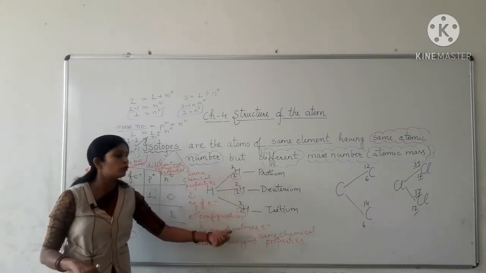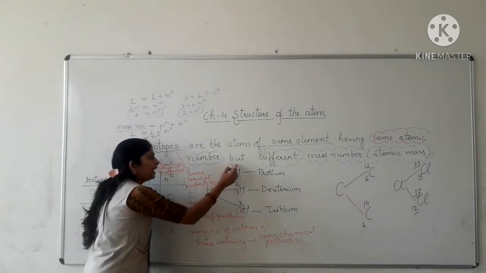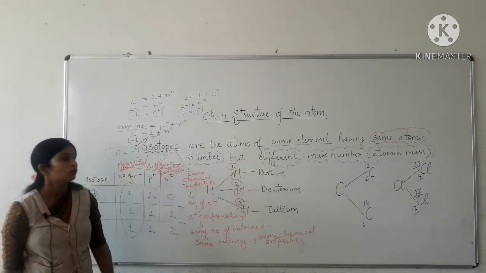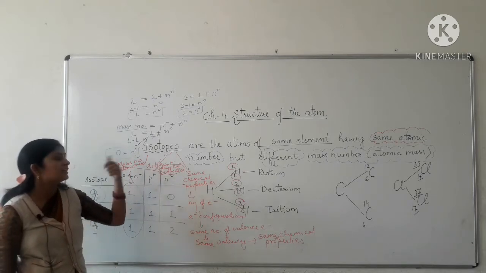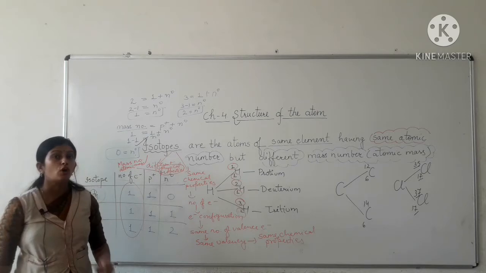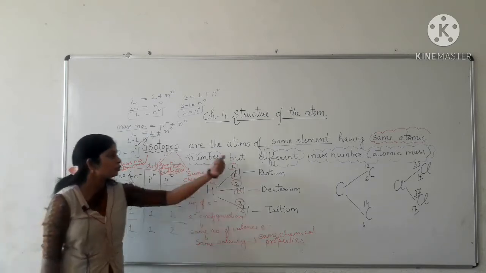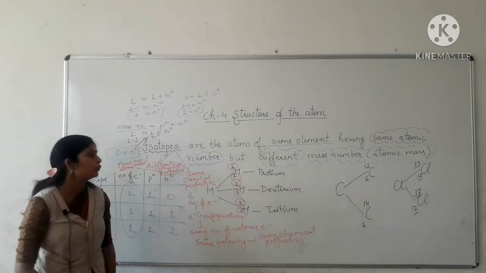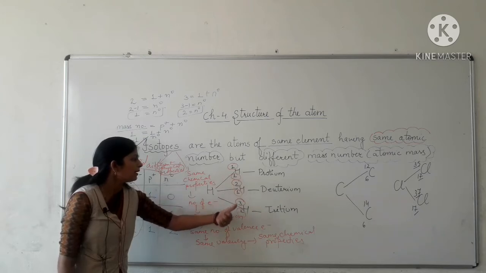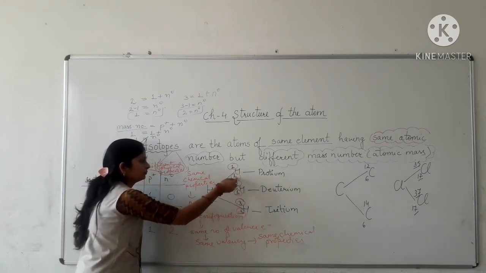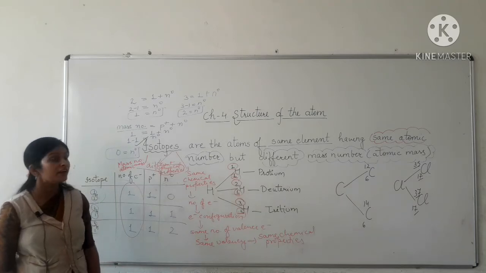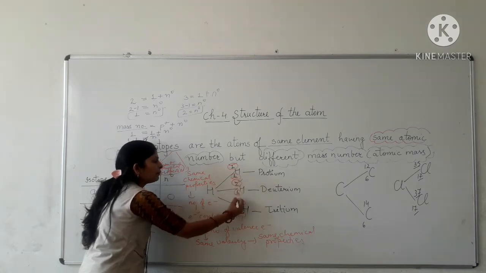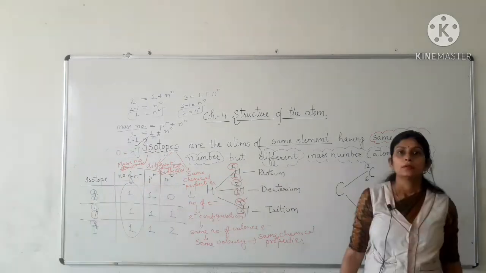So they have different physical properties. So always remember that isotopes of an element have the same chemical properties due to the same atomic number, but different physical properties due to different atomic mass or mass number.